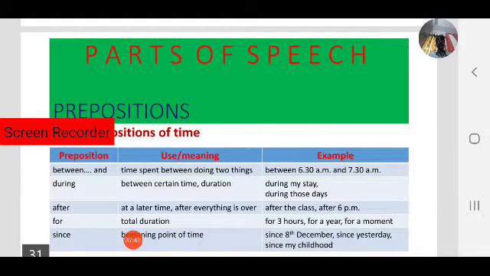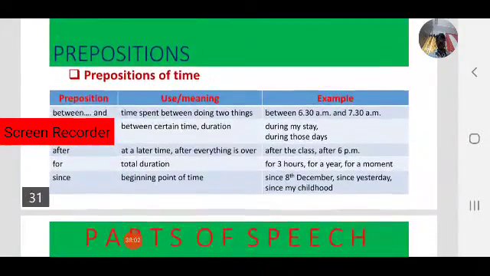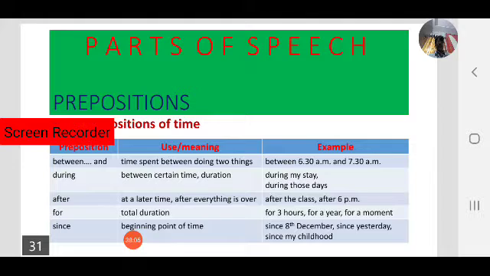Okay, next, for total duration. For total duration we use for 3 hours, for a year, for a moment, for a month. Next one, since, the beginning point of time. So for the beginning point of time we use since 8th December, since yesterday, since my childhood.